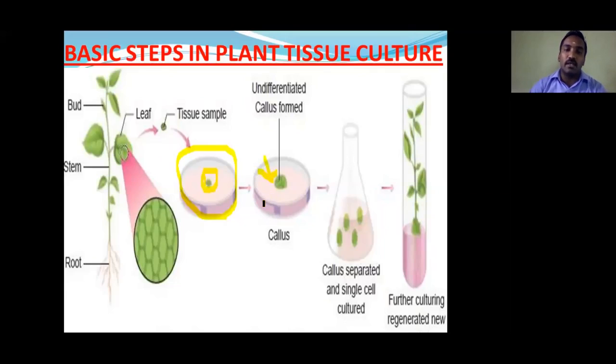At the temperature we said earlier, which we maintain under controlled condition, one cell is going to develop into many cells. Many cells are unorganized cells or undifferentiated cells. They are called a callus. From the callus, differentiation is going to happen. After the callus differentiates, roots are initiated, stems are initiated, leaves are initiated. Finally, the plant present in the test tube is called a plantlet. After maturation of the leaf, stem and root, it can be transferred into the normal environmental condition. So that is called hardening. That can be done at a later period of time.